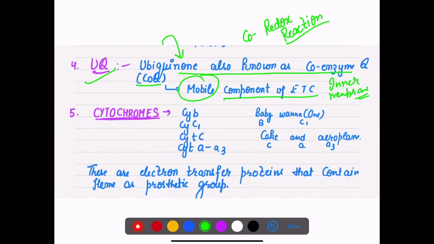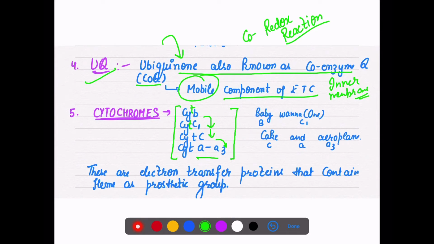Then there are the particular cytochrome proteins: cytochrome C1, cytochrome B, cytochrome C, cytochrome A and A3. I have written them specifically in the order in which they receive and transfer the electron. First the electron will be received by cytochrome B, and then cytochrome C1, C, and A, A3.